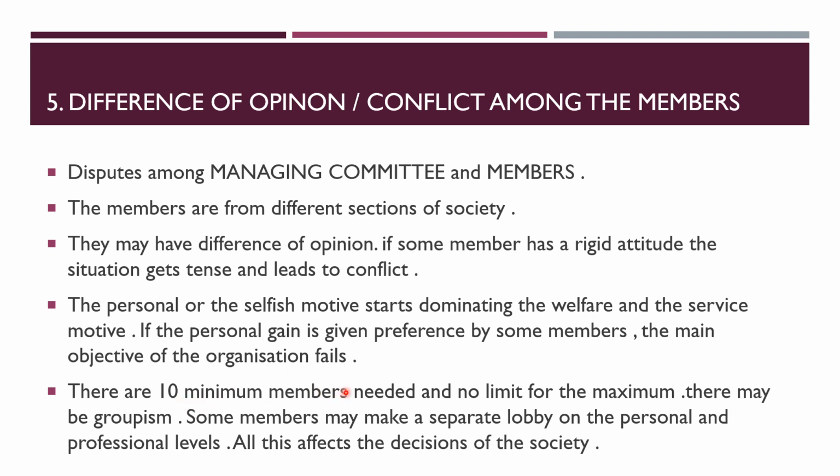There are a minimum of 10 members needed as per the Societies Act, and there is no limit for the maximum number of members. So there can be any number of members. So at times we see that there comes groupism. The members are divided into certain groups. They make a separate lobby on the personal and professional levels. All this affects the decisions of the society negatively, and the efficiency of the management is also affected.